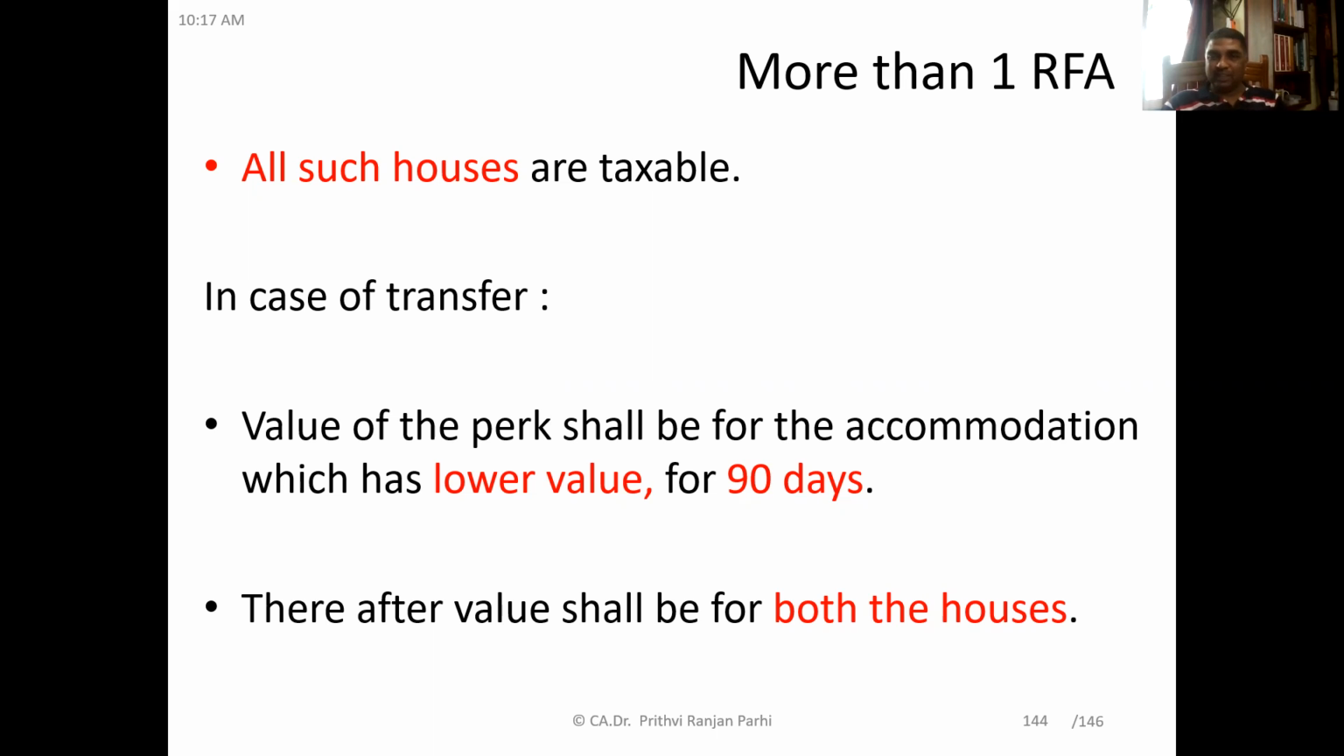The value of perquisite shall be for the accommodation which is of lower value. Both the accommodations will be evaluated, whichever is the lower, that will be taken as the value of perquisite only for 90 days. Okay. Beyond 90 days, both the houses will be taxable. So one house will be taxable, even if the employee is provided with two houses. One house, which is of lower value, will be taxable only for 90 days. Beyond that, both the houses will be taxable. Yes, sir. Is it clear to you? Okay. So within 90 days, ideally, the employee needs to surrender the house in case of transfer. Otherwise, both the houses will be taxable.